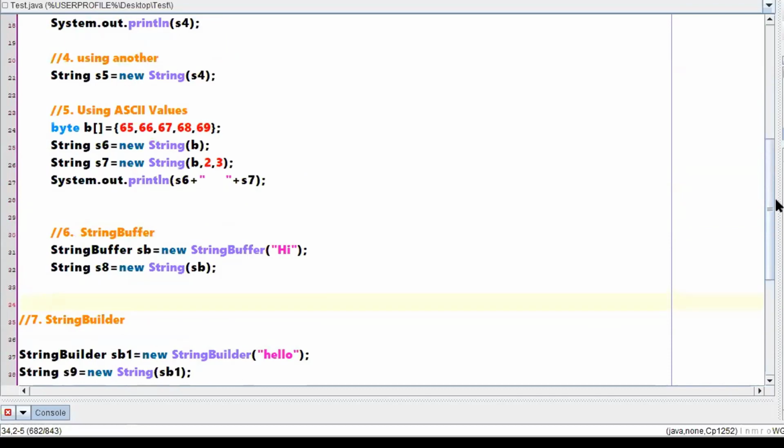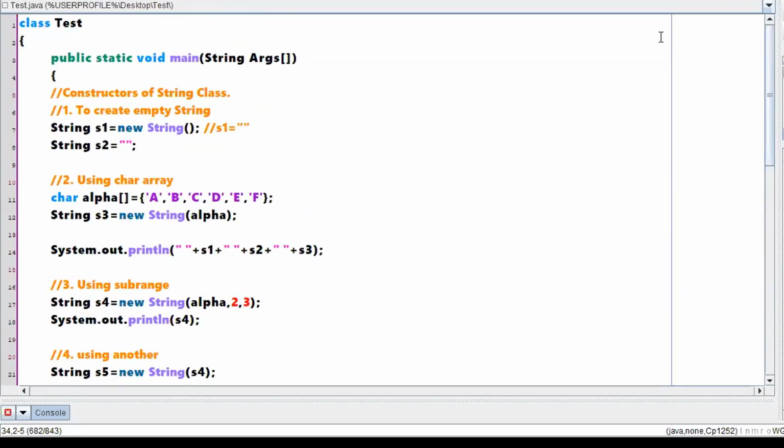If you have any questions you can post them. Did I make things clear with respect to the morning session and this particular session? Both sessions are very important because these are the starting classes of string. The immutable property is also important, because later we will discuss a table: the difference between string and string buffer, string and string builder, and string buffer and string builder.